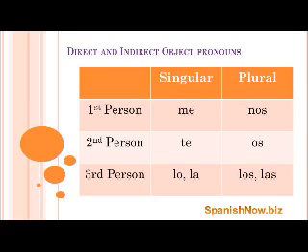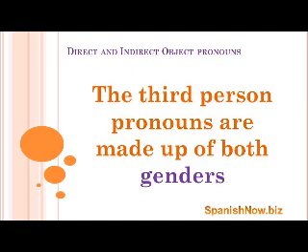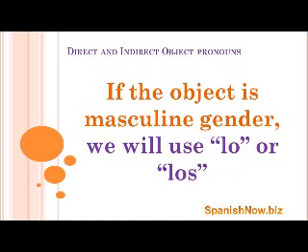We have lo and la. Now, both of those are actually gender specific. You should have learned about gender in beginner Spanish. Basically, you have nouns that are either masculine or feminine. The lo is referring to a masculine noun, and the la is referring to a feminine one. They're both third person, though, so we have to pay attention to that, and we have to remember that they both occupy the third person singular slot.